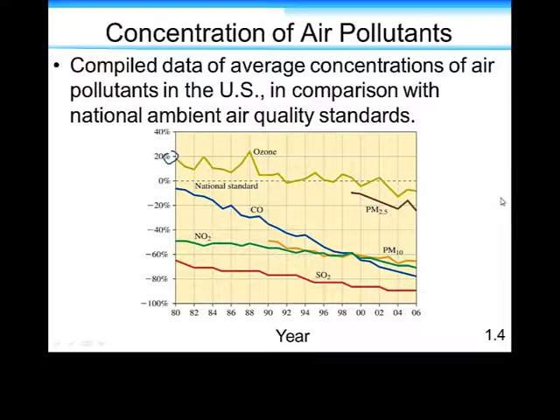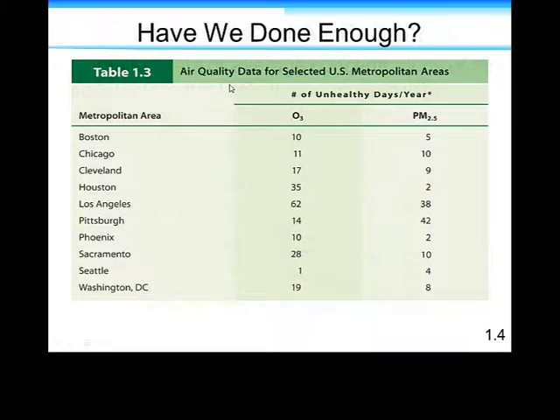But that's a problem, right? Because what if you have very little ozone or very little carbon monoxide most of the year? Fine. But if you have a couple days where that concentration is so high that it can affect human health, you have a problem.